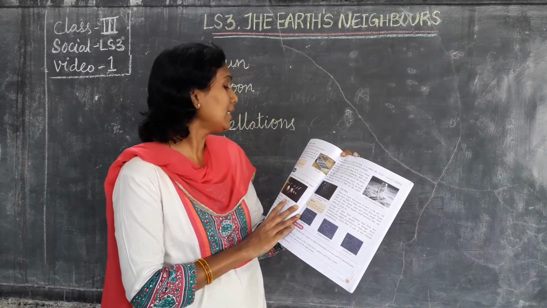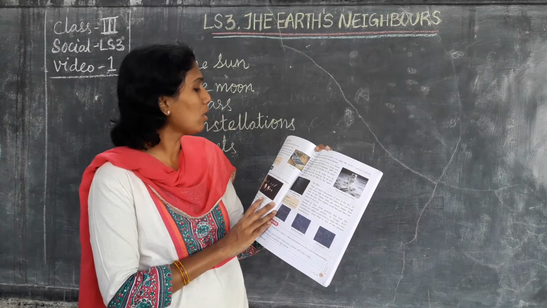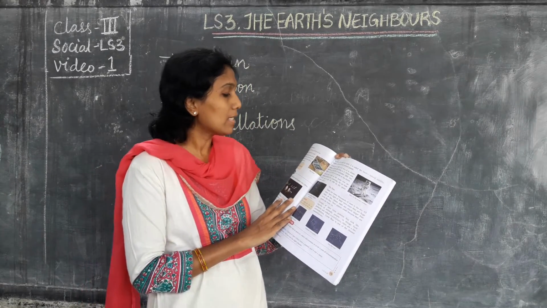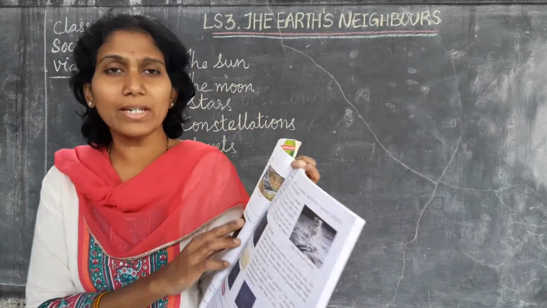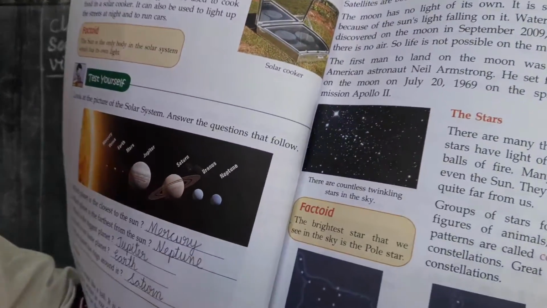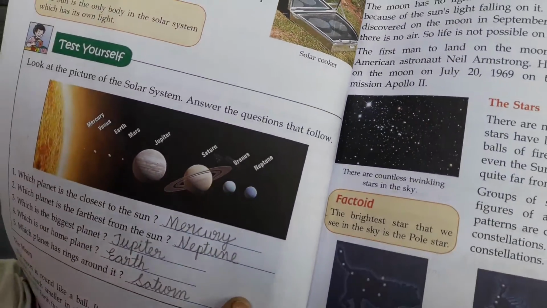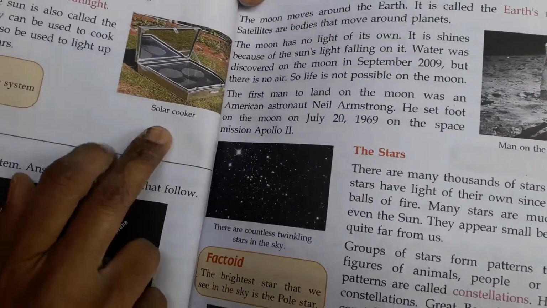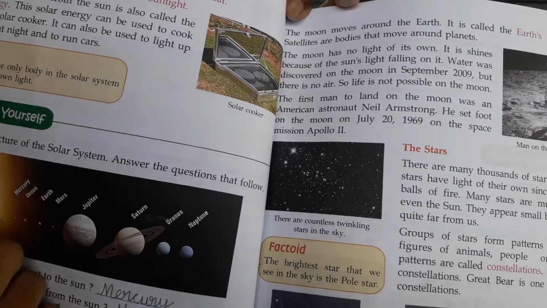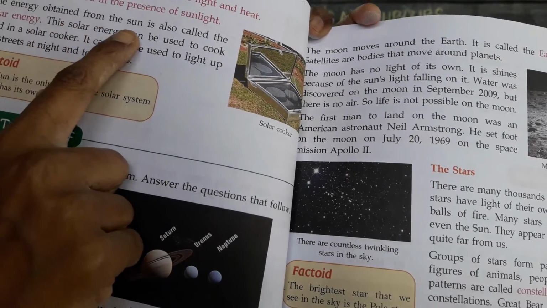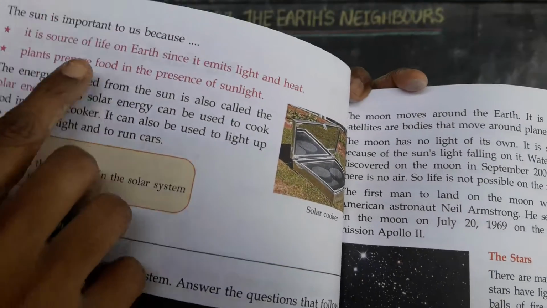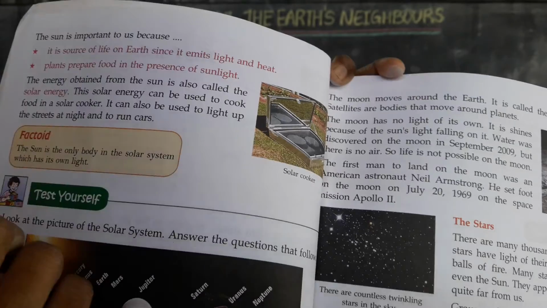The energy obtained from the sun is also called solar energy.